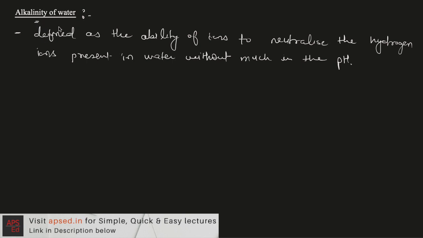So what do we mean by alkalinity of water? It is defined as the ability of the ions that are present in water to neutralize the hydrogen ions without much change in pH.